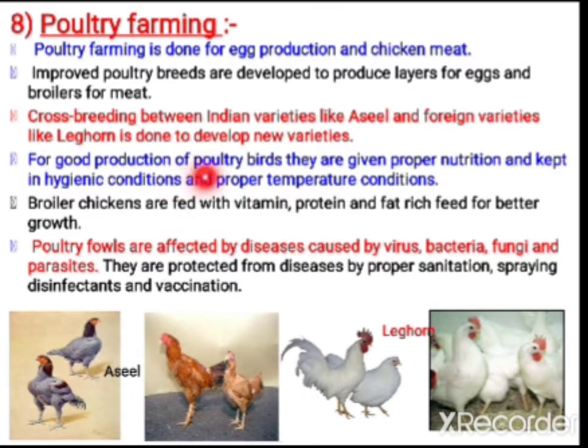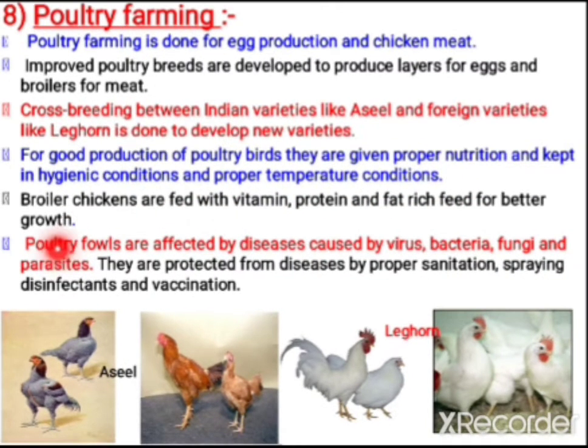When you observe these poultry birds, we have to give them good food, good nutrition, proper hygienic condition and proper temperature conditions. It has to be maintained, then only there will be good production of meat or egg from them. The broiler chicken ought to be fed with vitamins, protein, fat rich food, so that they will grow properly.